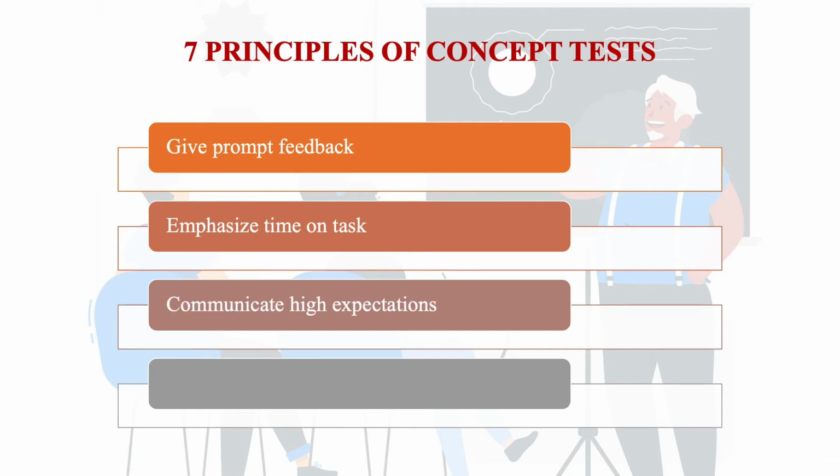Next, communicate high expectations. What are the expectations that the learners have to achieve, that we should convey to the learner. Next come respect diverse talents and ways of learning. We know that all the learners will not learn in the same way. Some may be kinesthetic learners, some may be oral learners, some may be tactile learners. So we have to make sure that we respect the diverse talents and ways of learning of students.